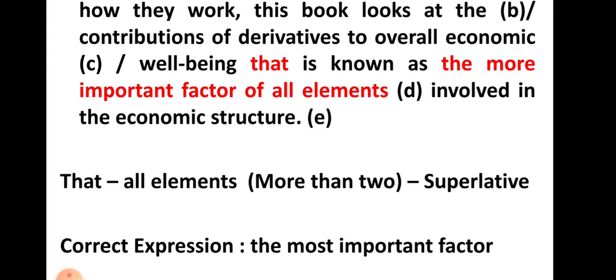So when more than two things or persons or places are compared, what form are you supposed to use? You are supposed to use the superlative form of an adjective. Okay, so we have got three forms here, right? Much, more, and most. Since there is comparison between more than two, you are supposed to use most important factor of all elements, not more important factor. It's a very simple error.